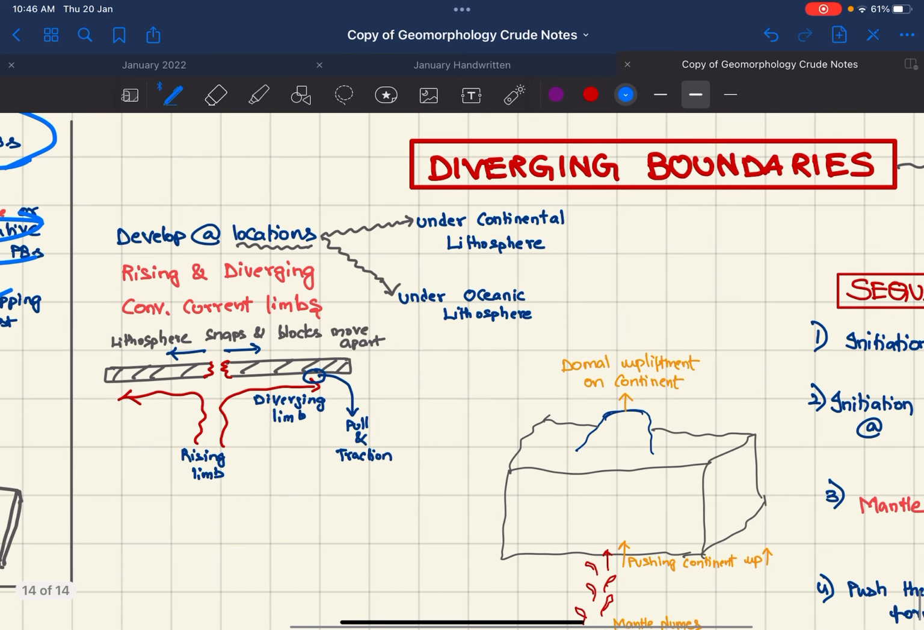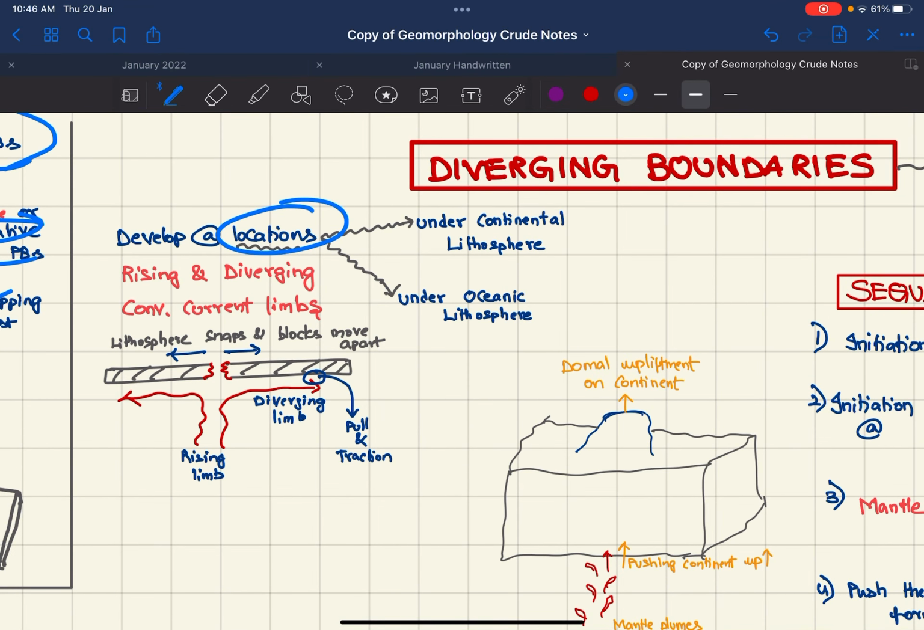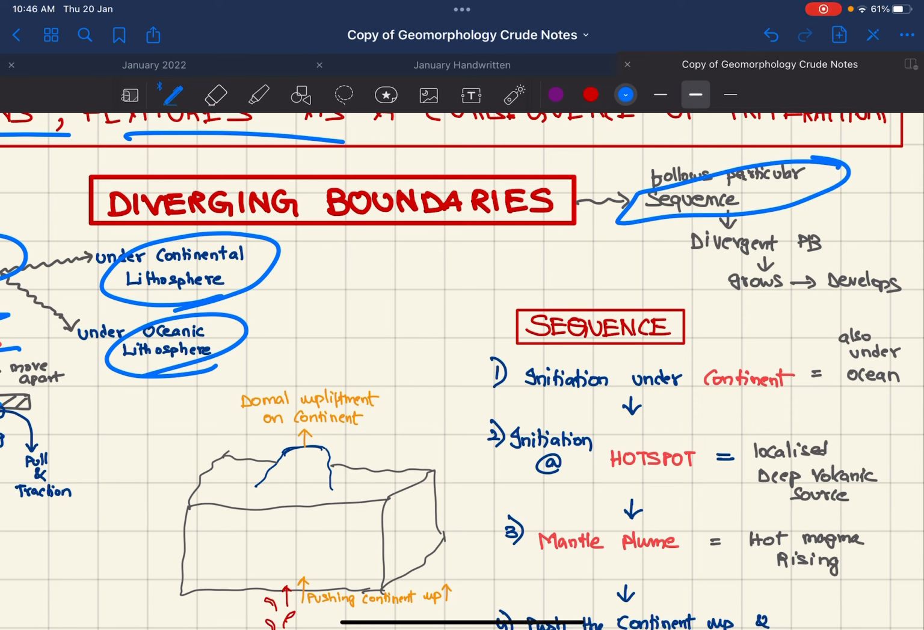Coming to divergent boundaries, they develop at locations where there are rising and diverging convection current limbs. So this is the location. We have the rising limb, we have the diverging limb. Here the lithosphere snaps and the blocks move apart and new material is formed here. These may occur either under continental lithosphere or oceanic lithosphere. There is a particular sequence in which a divergent plate boundary grows and develops. This is a logical sequence.